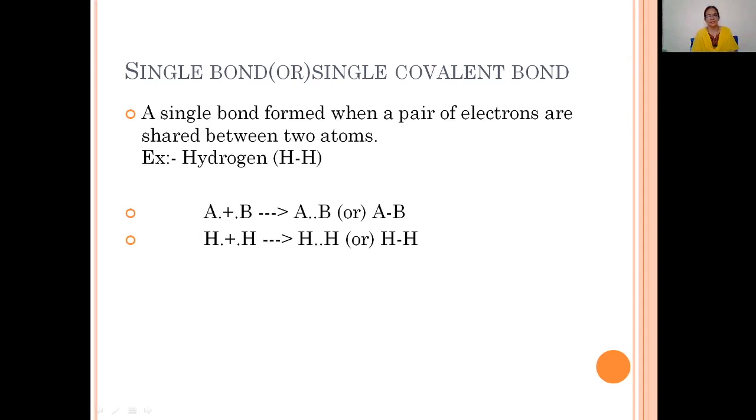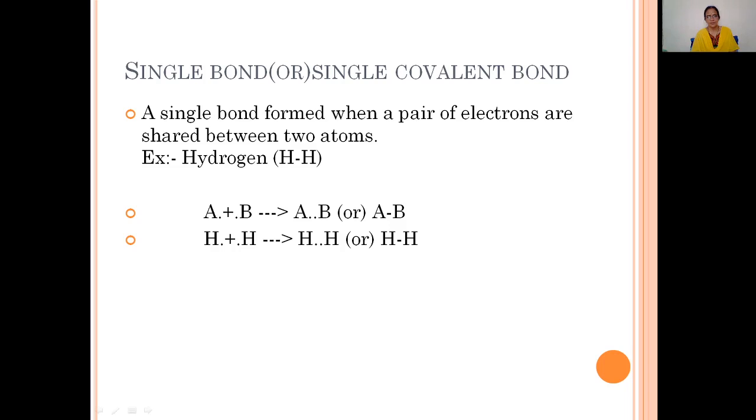So what is a single bond or single covalent bond? A single bond is formed when a pair of electrons is shared between two atoms. That is, when one pair of electrons is shared between two atoms, the bond formed is known as a single bond or single covalent bond. The best example for the single bond is the hydrogen molecule. Generally, a single bond is denoted by a small dash in between the two atoms.